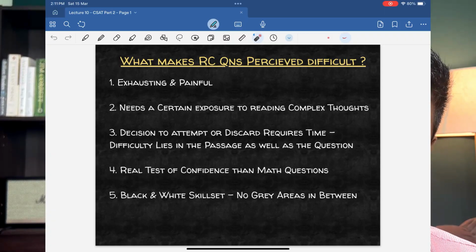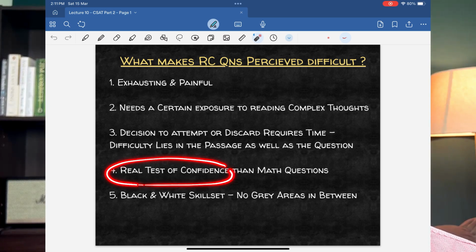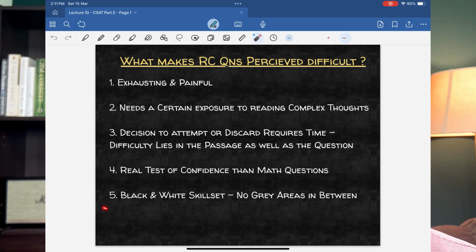Okay, so that's what I mean by reading comprehension really tests your confidence, right? And so that's another reason why reading comprehension is perceived or it really becomes difficult. Okay, and as I've already told you in the beginning, it's a black and white skill set. Mathematics, you can pick and choose easy questions. That was what my objective of the previous lecture was, how to spot the easy questions. In mathematics, you can easily pick some 20 questions, only focus on those 20 questions.